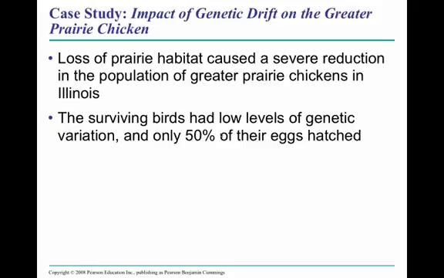The surviving birds had low levels of genetic variation, and there were some harmful alleles present in that small surviving population, evidence of which is that only 50% of the eggs were hatching. So there were obviously some non-beneficial, actually harmful alleles in that tiny population left.